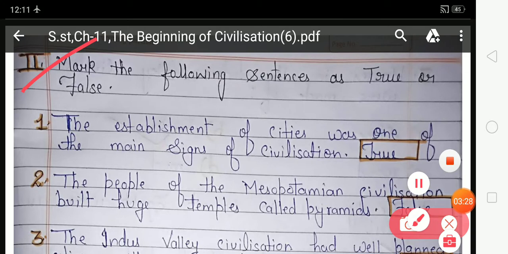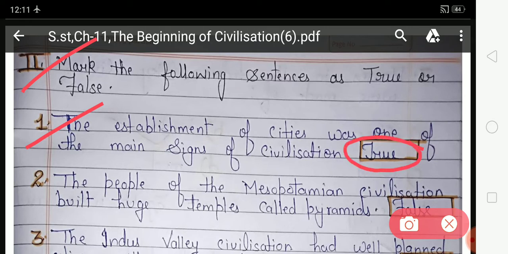Mark the following sentences as true or false. So students, in this exercise you have to give an answer according to the given statement. If your statement is right, then your answer will be true, and if the statement is wrong, then your answer will be false. Look at the first. The establishment of cities was one of the main signs of civilization. Is this statement right or wrong? This statement is right, so you have to fill true in this given box, and here true is already filled.